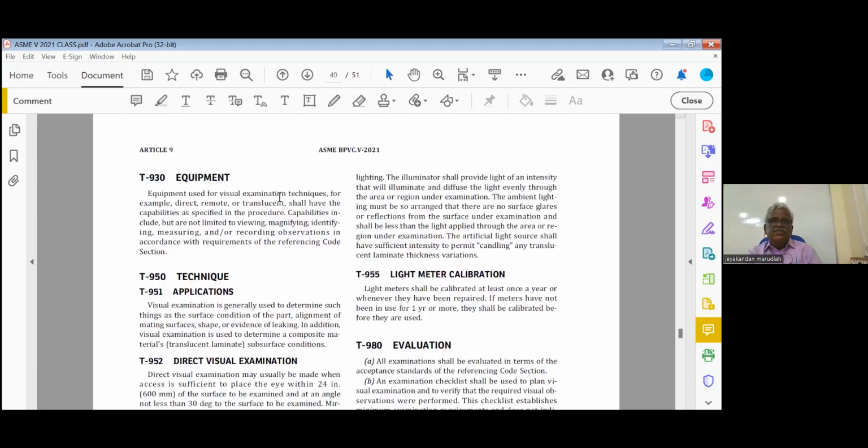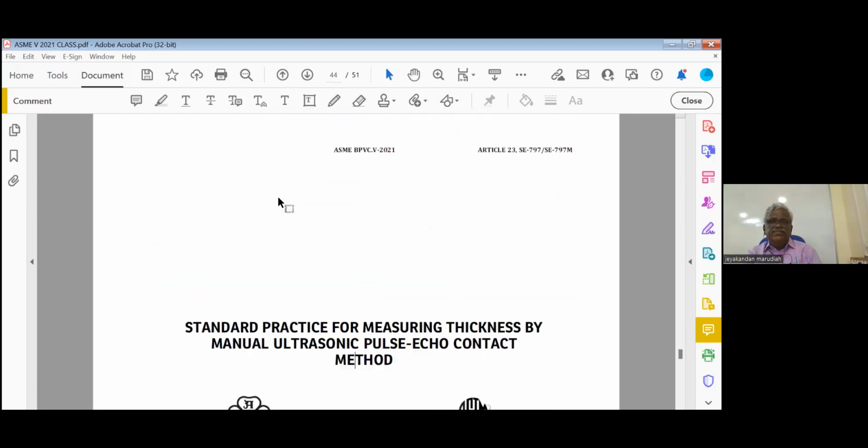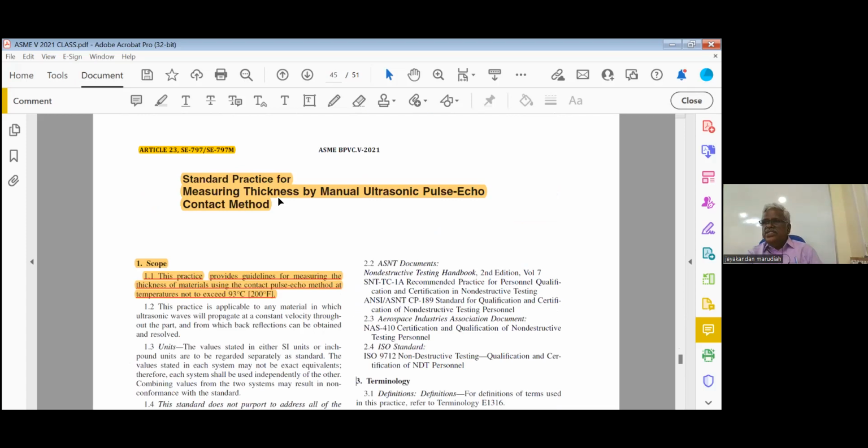Then we'll go to the UT, page number 653, SE 797. Here may be one question. You remember this, we already discussed. Python itself we discussed it. When you are using thickness gauging, we have to calibrate the equipment. Generally, how do they calibrate using a step wedge? Which step do you have to choose? Because the step wedge will have 5 mm, 4 mm, like that, various steps. We have to use 2 steps in the step wedge calibration block.